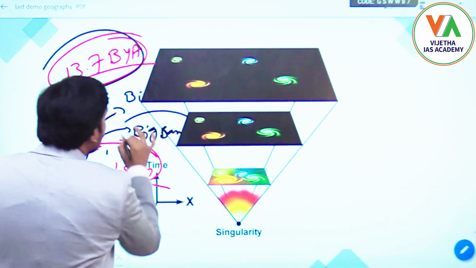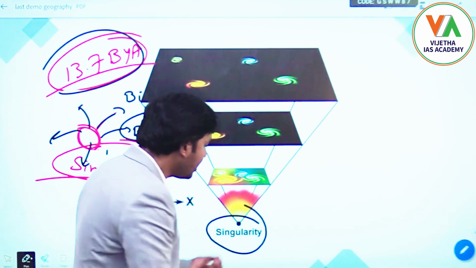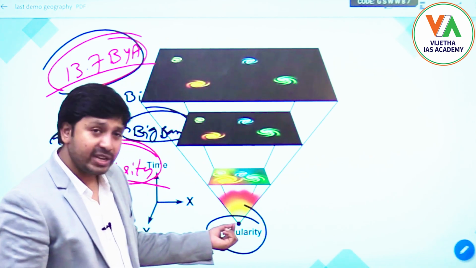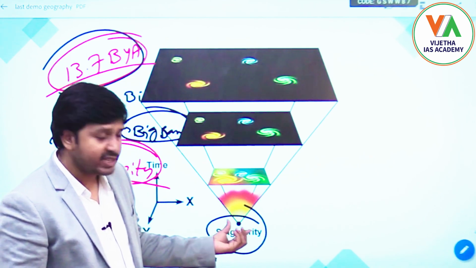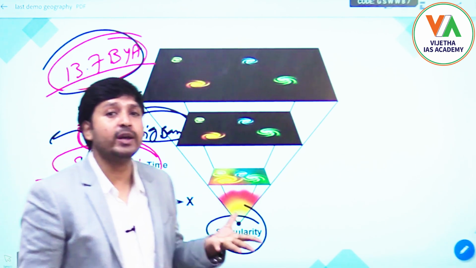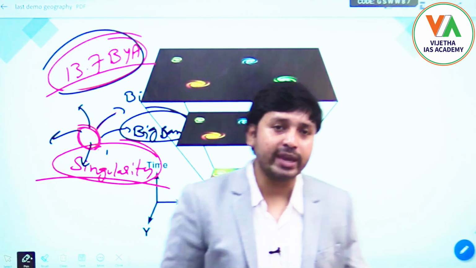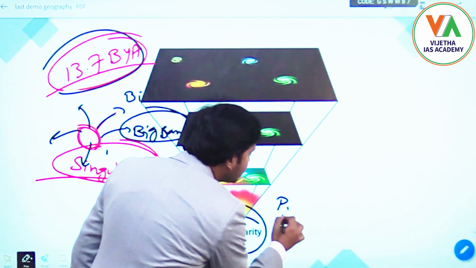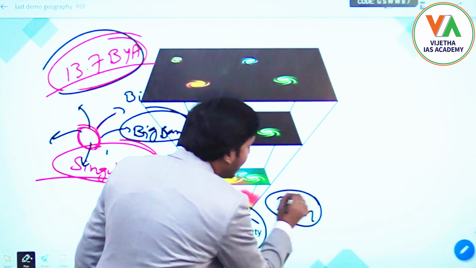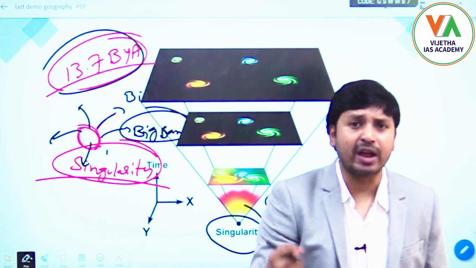So once the Big Bang has taken place, let us assume this is the singularity. At this singularity, temperature is infinite, density is infinite, everything is infinite. Because of that, the explosion took place, and once it had, small particles started forming. Initially protons, electrons and neutrons formed, after millions of years.